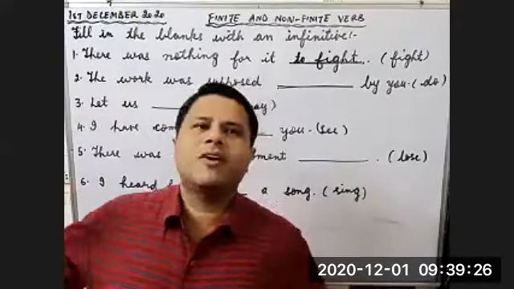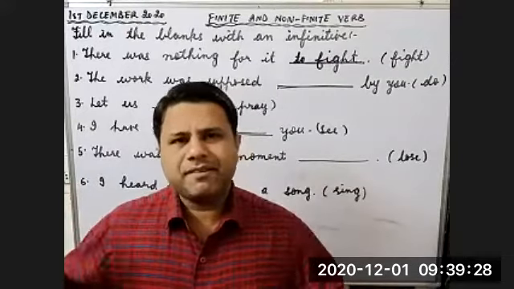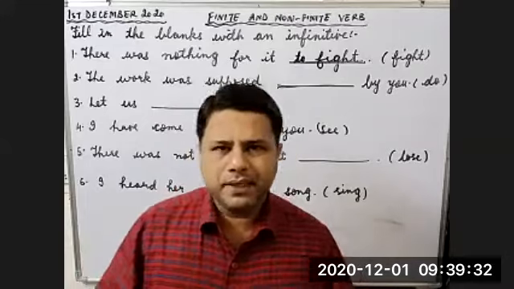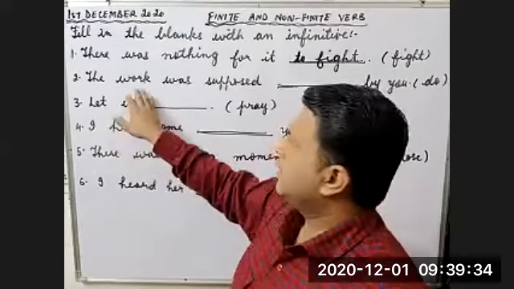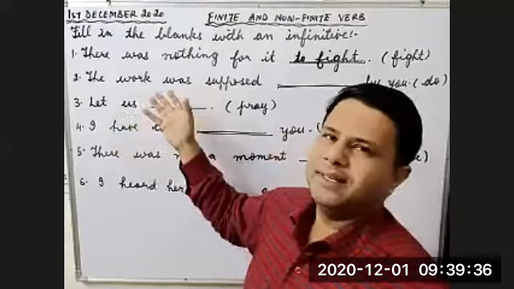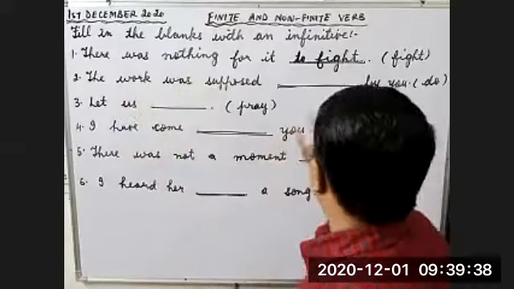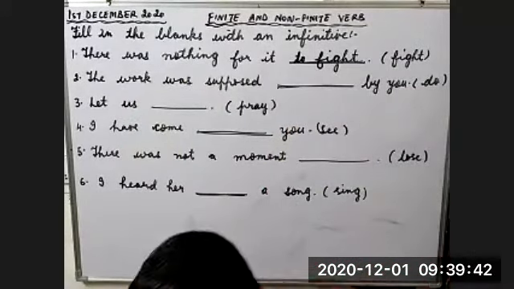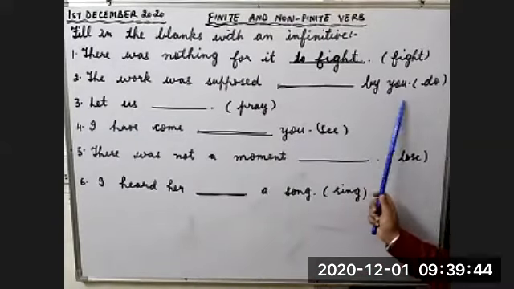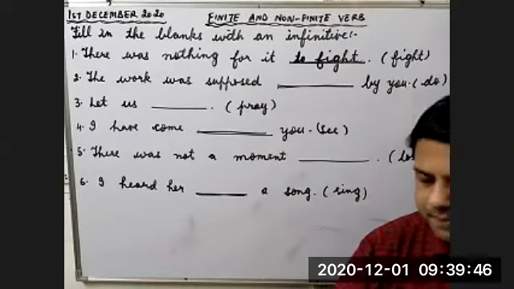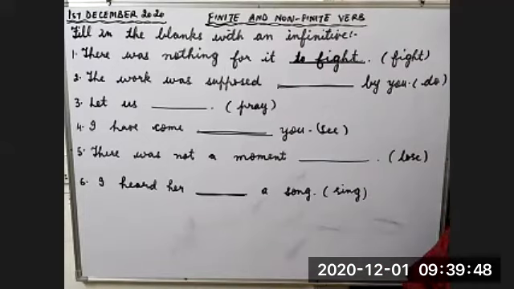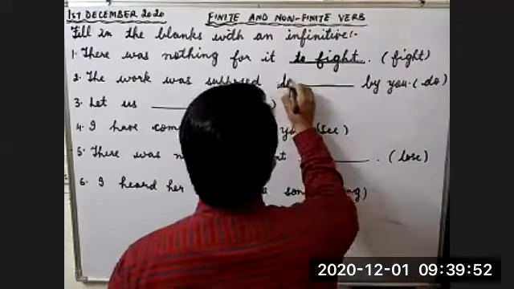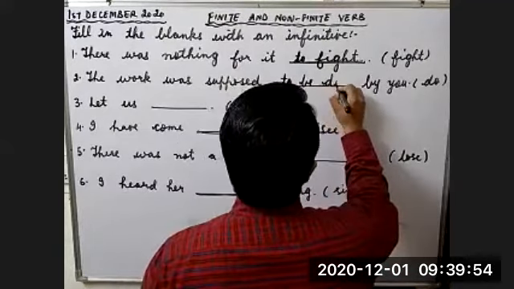The work cannot be a subject. The subject will be any human being or any animal. Here, the work is not supposed to do anything. One more indication that it is a passive sentence is by you. So what will be the answer? The work was supposed to be done. To be done. Good. To be done by you.